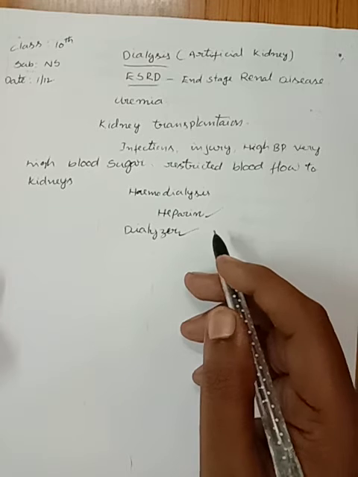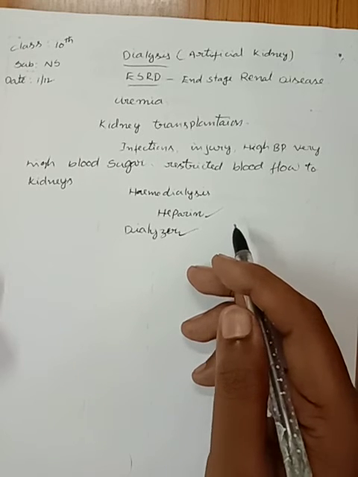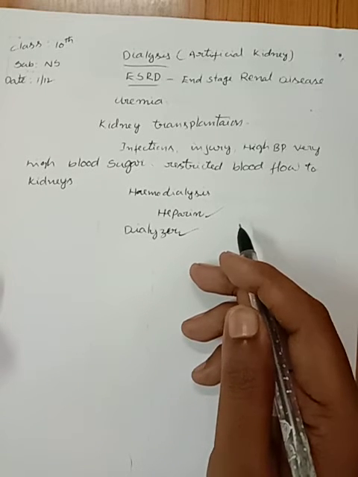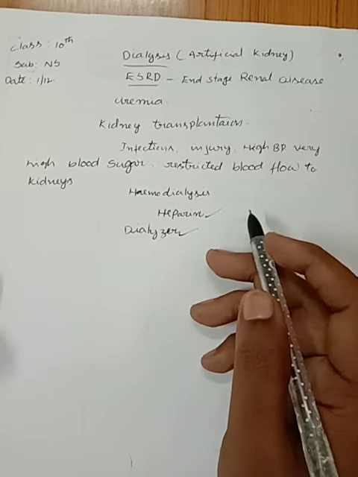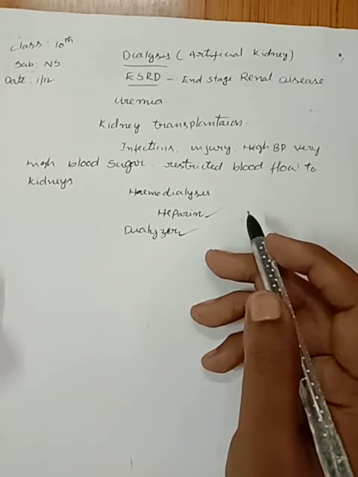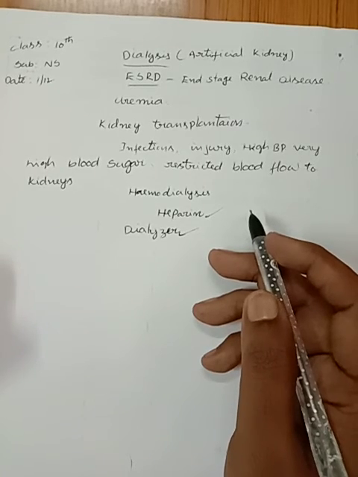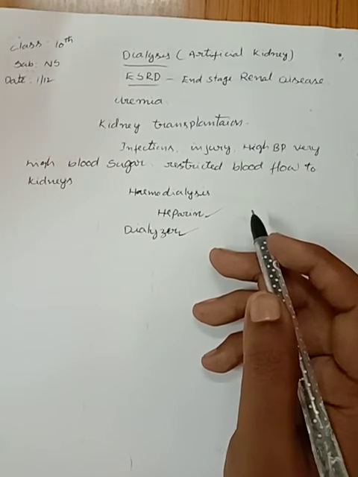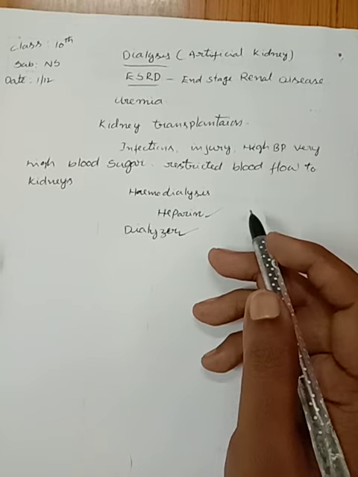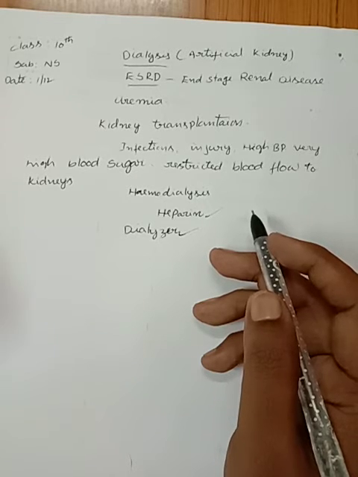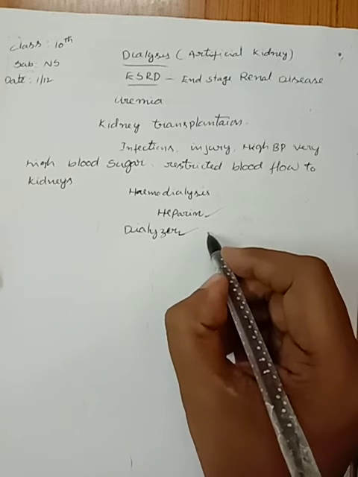As nitrogenous wastes are absent in dialyzing fluid, these substances move out of the blood freely, thereby cleaning the blood of the waste. This process is called dialysis.